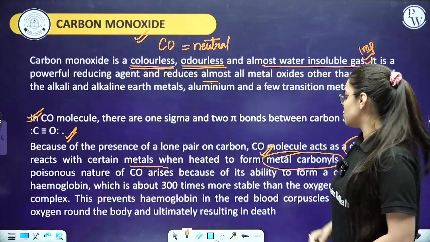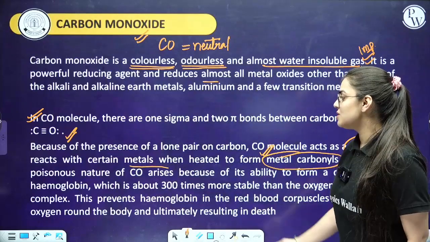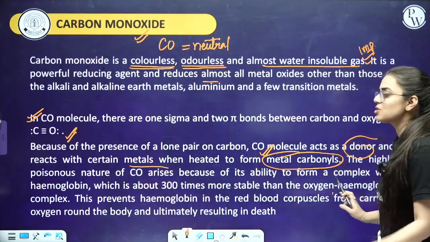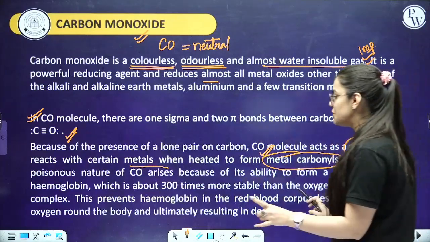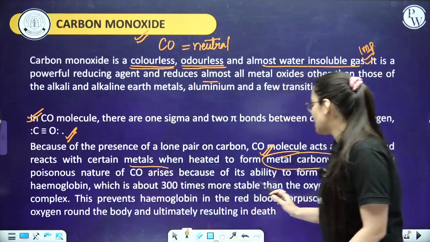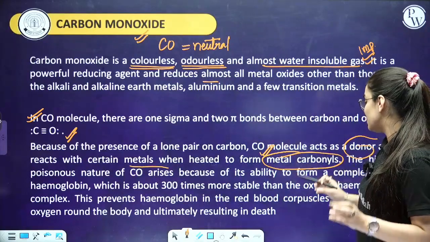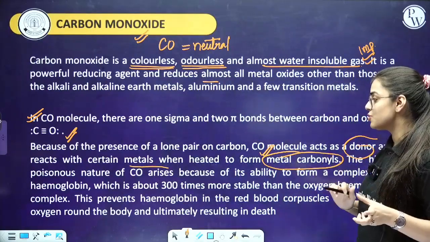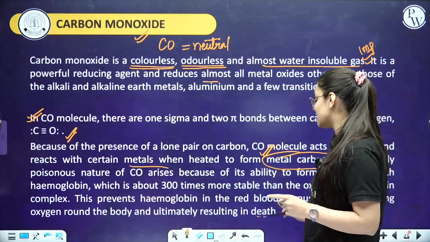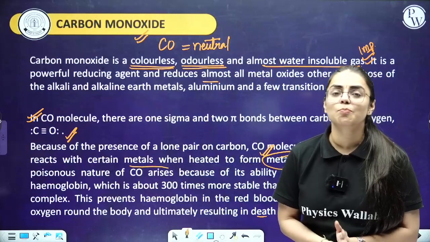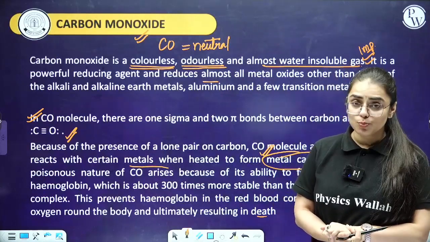Coming to the next part, students, the highly poisonous nature of carbon monoxide arises from its ability to form a complex with hemoglobin, which is about 300 times more stable than the oxygen-hemoglobin complex. This prevents hemoglobin in the red blood corpuscles from carrying oxygen around the body, ultimately resulting in death. So you can see it's the biological importance with regard to the human body that we are studying.